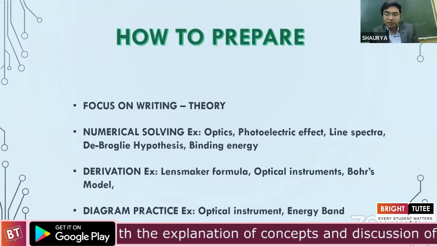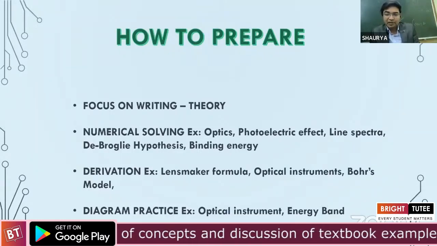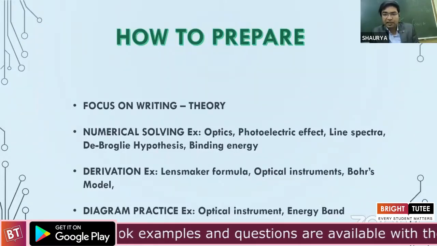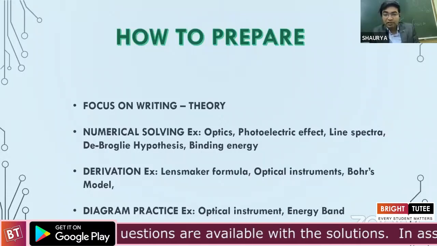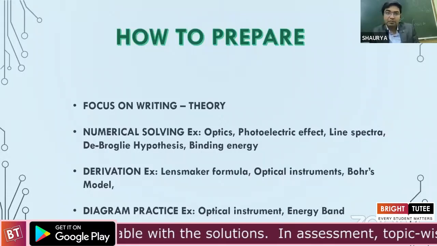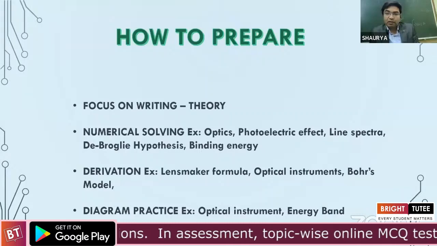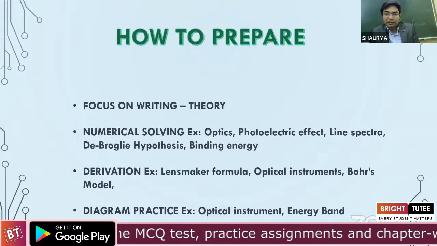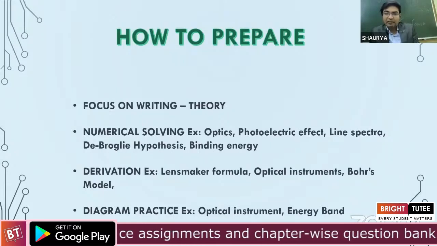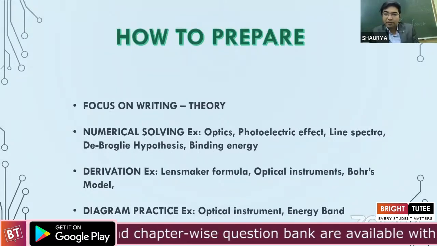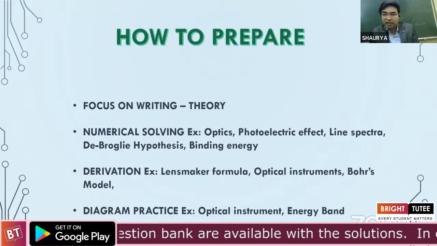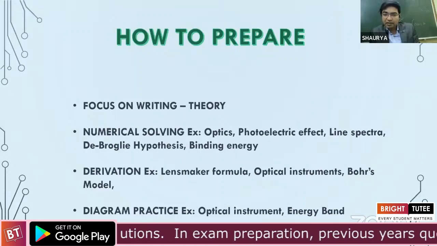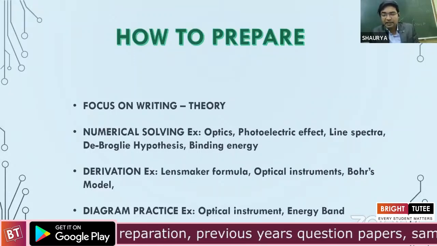again. Next is numerical solving. As I was just mentioning, there is a limited scope of topics from which we can have numericals in Sem 2. First, obviously, is optics. That would be some lens maker formula or possibly an optical instrument based numerical question. We definitely can expect something coming from the line spectra of hydrogen, that is the spectral series or the Lyman-Balmer, etc. Or something coming from the de Broglie's hypothesis, photoelectric effect, and binding energy.